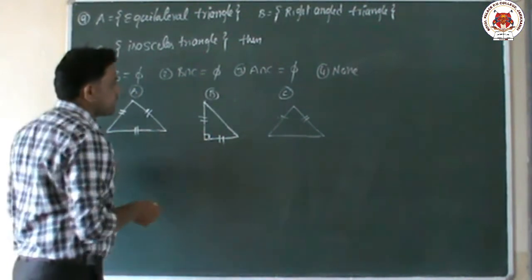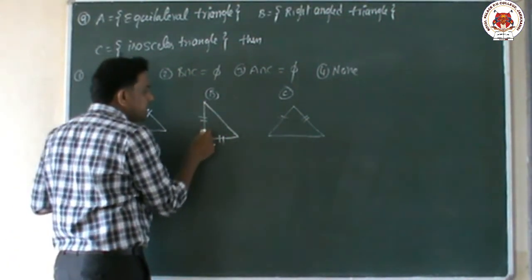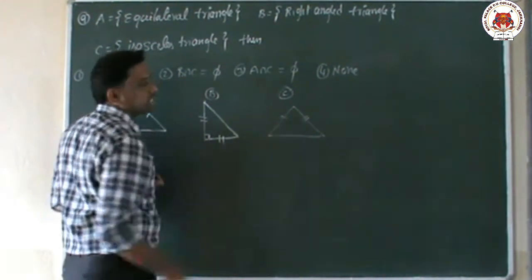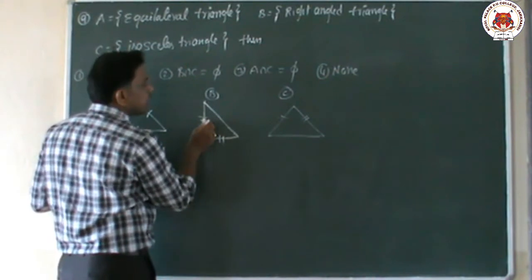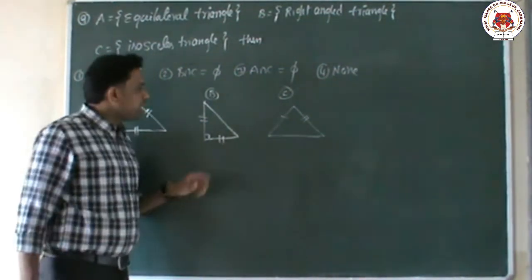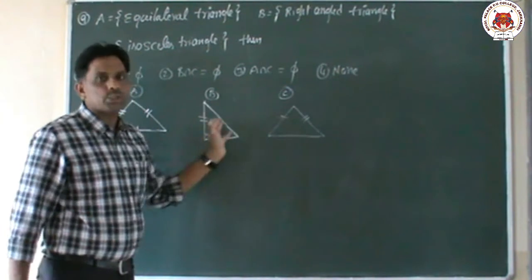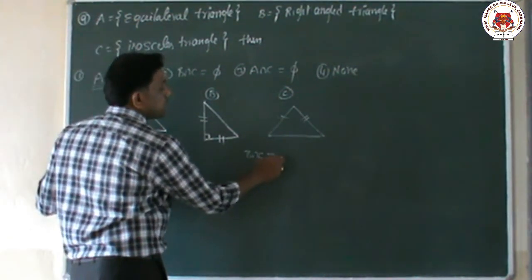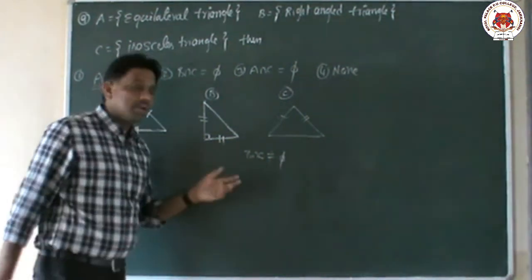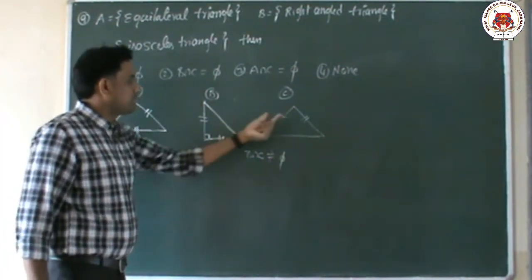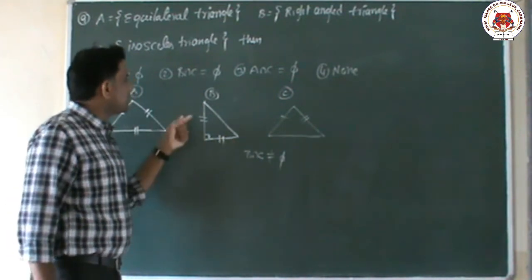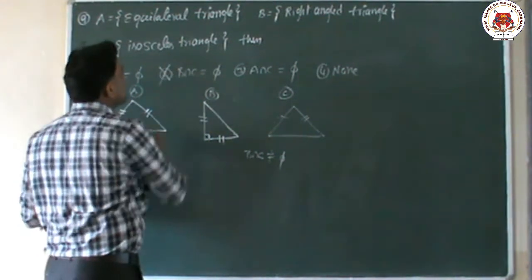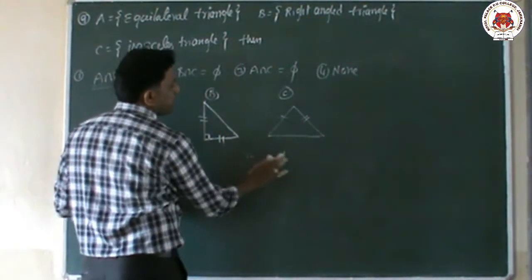But if you observe what I said just now, in a right angle triangle there is a chance of two sides being equal, and in isosceles two sides are equal. Here two sides are equal, here also two sides are equal, so the common property is between these two. So definitely B intersection C is not equal to null set, because isosceles means two sides are equal and a right angle triangle may have two equal sides. So the second option is incorrect, because there is a common.